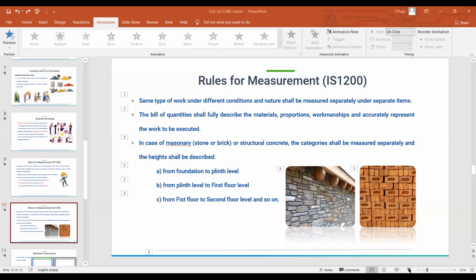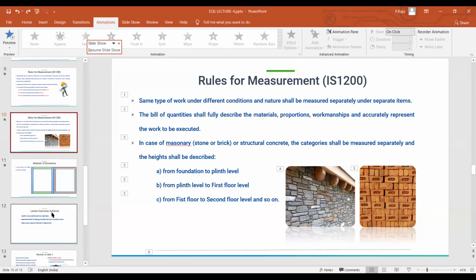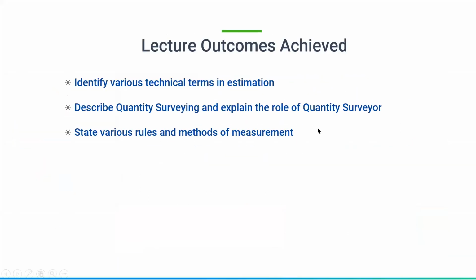So coming to our presentation. These are the outcomes which we have achieved today. We have discussed some technical terms. What are all the technical terms here? We have talked about contingencies, work charge establishments, tools and plants, and schedule of rates. These are all the expenses or the technical terms.